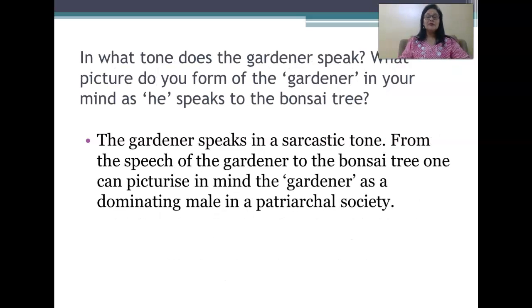The next question: in what tone does the gardener speak? What picture do you form of the gardener in your mind as he speaks to the bonsai tree? The answer goes, the gardener speaks in a sarcastic tone. From the speech of the gardener to the bonsai tree, one can picturize in mind the gardener as a dominating male in a patriarchal society.